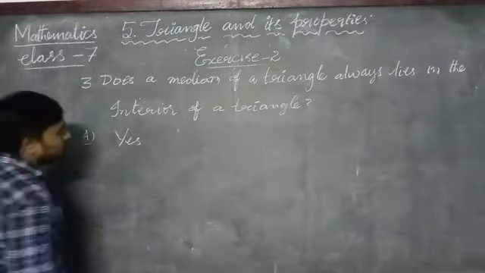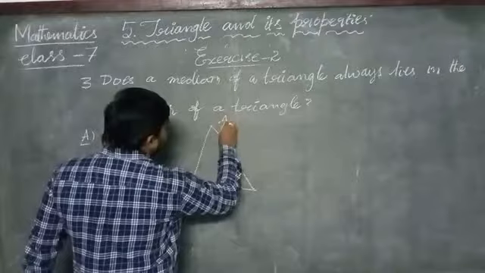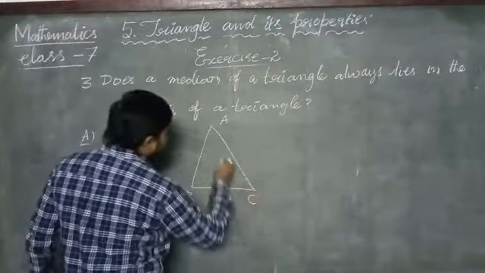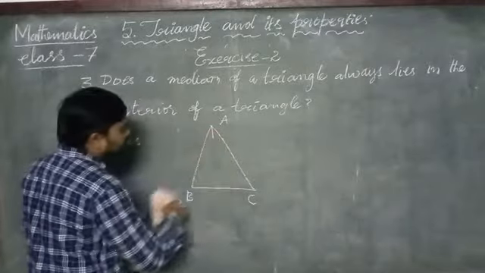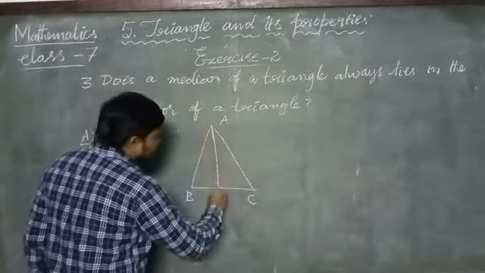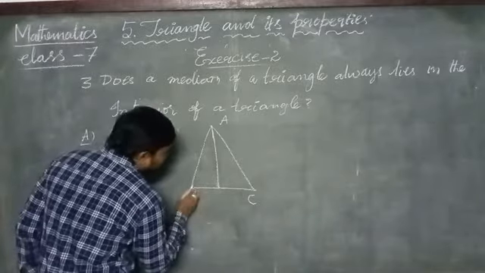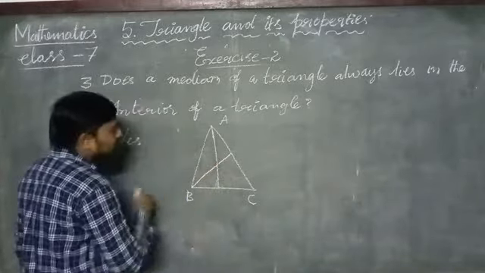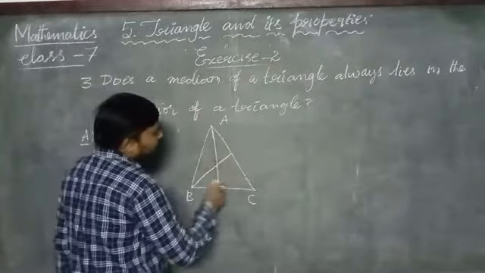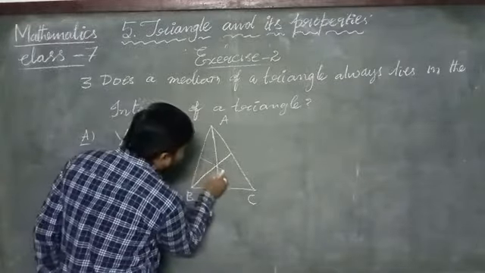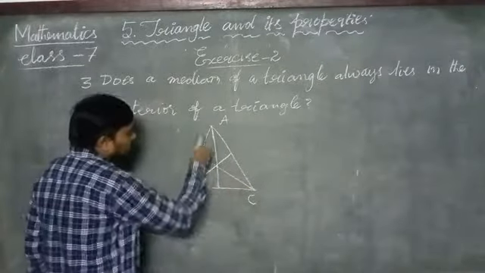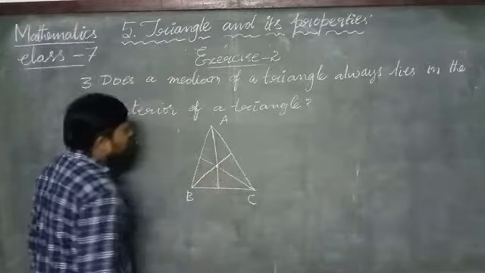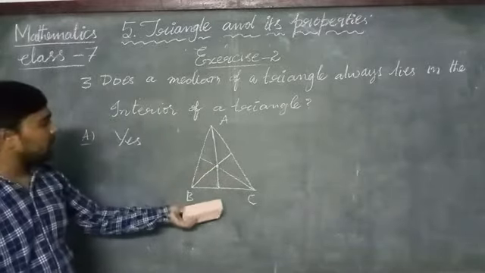For the explanation, let us assume the triangle ABC. Suppose you draw a line segment from the vertex to the midpoint of the opposite side BC, and likewise from vertex B and from vertex C to the midpoints of their opposite sides. Each represents a median of the triangle.